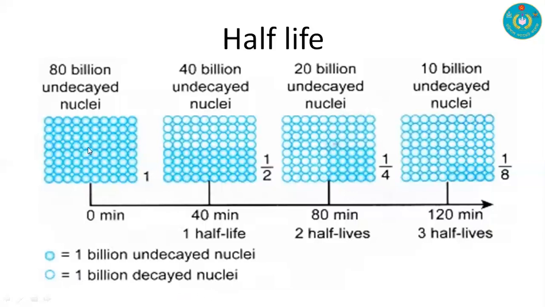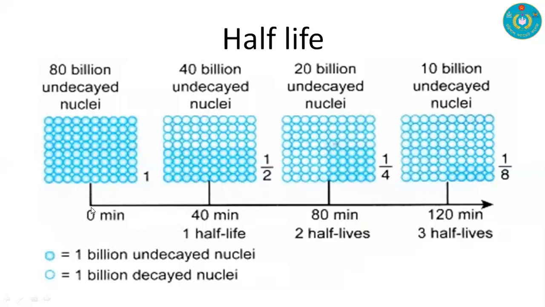Here all of them are undecayed, and here half of them are undecayed and half of them are decayed. And in the last position, one of the eight remains intact and undecayed, while all the others have decayed with respect to the initial condition.